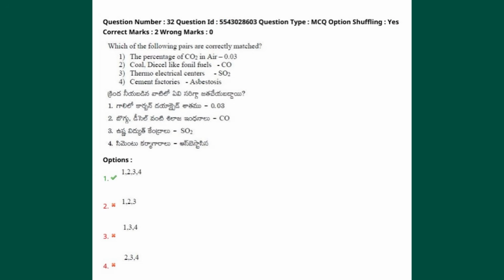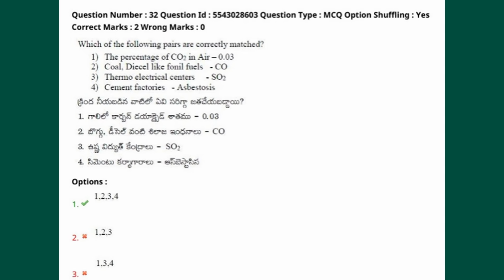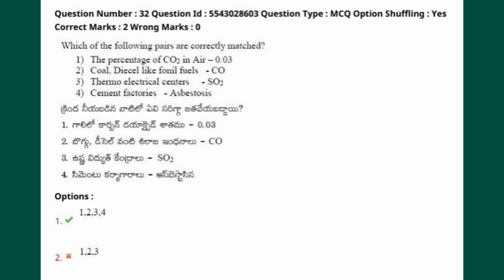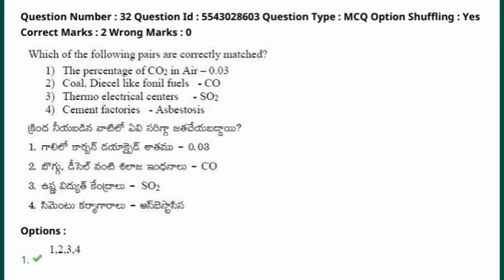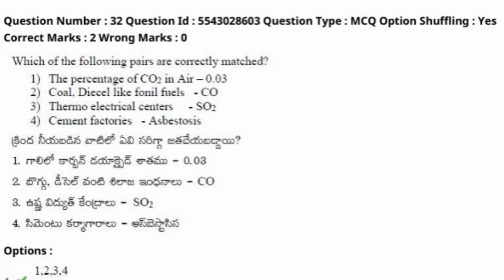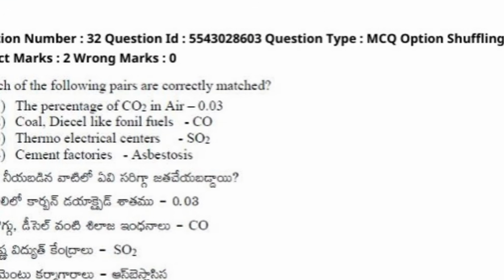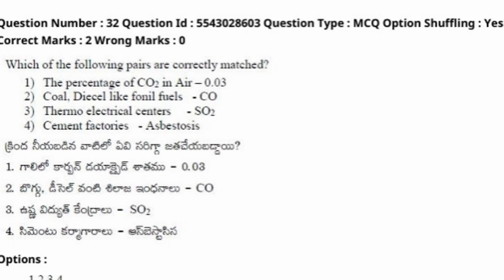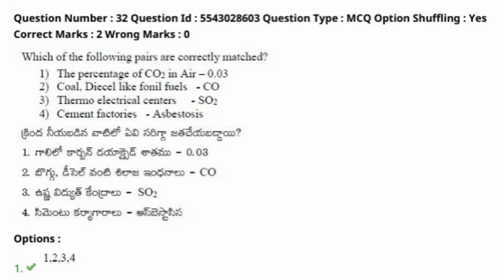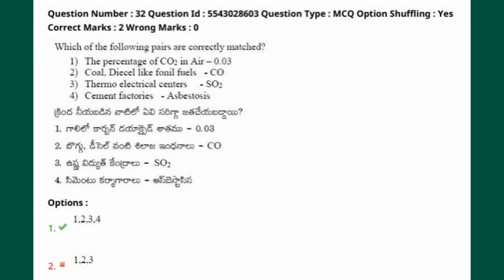Here is the next question. There are major typos in option 2, and the logic in option 4 is confusing. The key links cement factories with asbestosis. However, asbestosis is specifically caused by asbestos fibers. Standard cement dust is usually linked to silicosis. Because the options have typos and the terms are ambiguous, this question is not accurate. It is worth challenging to see if the board will accept it.